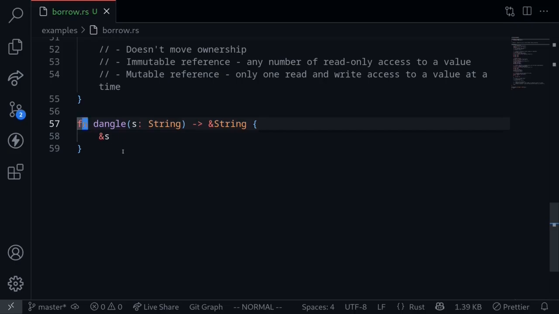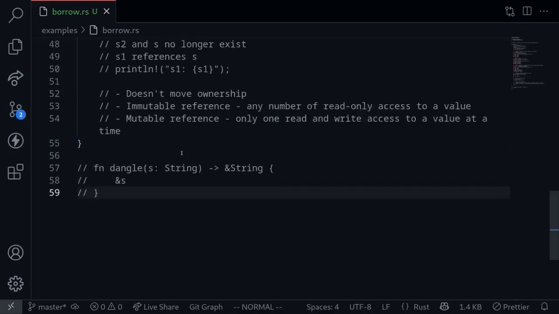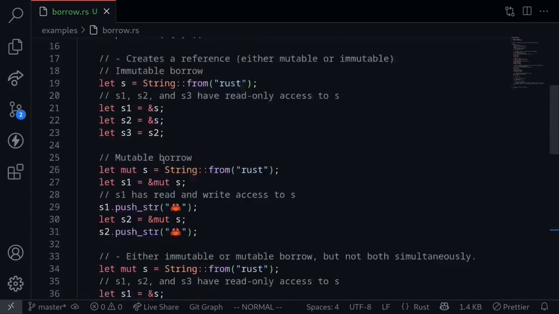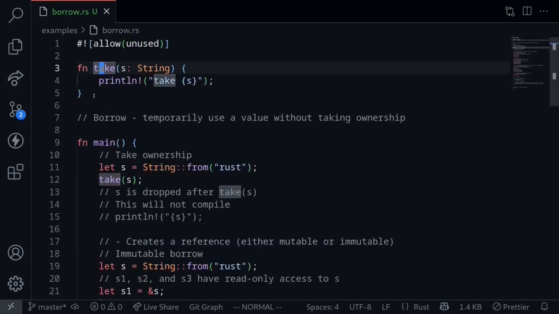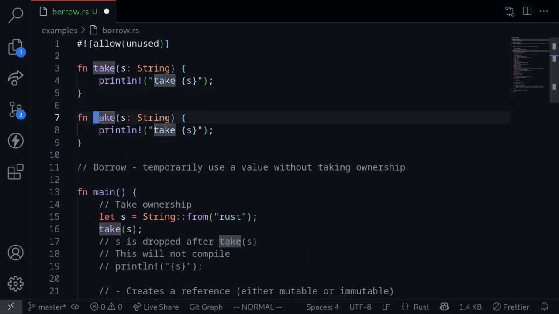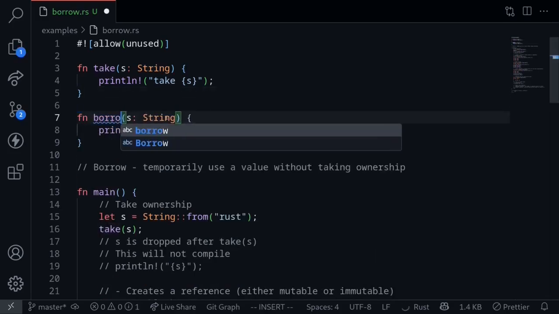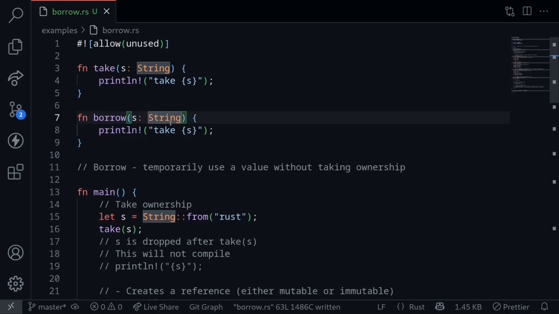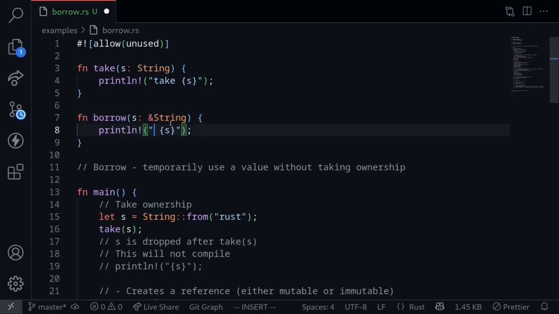This code will also not compile. So now that we've seen examples of the borrowing rules, let's go back to our original function. How can we convert this function so that inside the function we print the string without taking ownership of the string? I'll first copy this function, and then I'll name this as borrow. Here we'll only need a read access, so I'll turn this into a reference to a string. And then we'll print borrow string s.